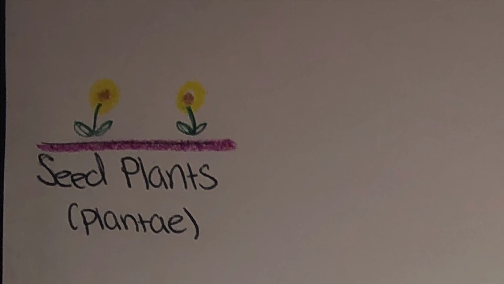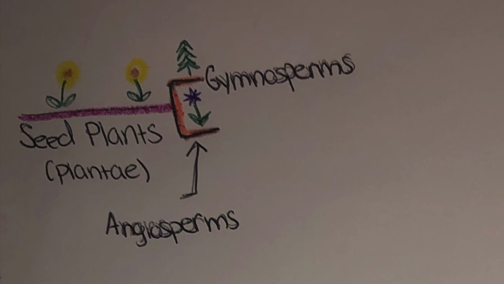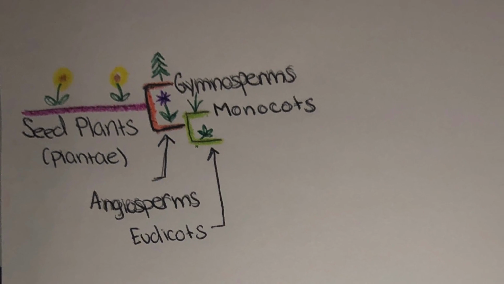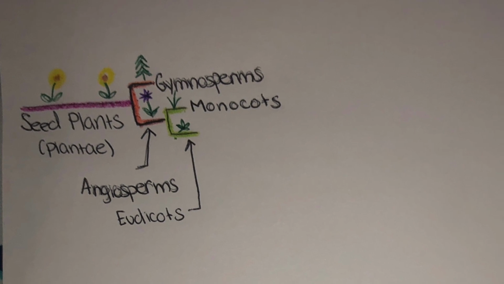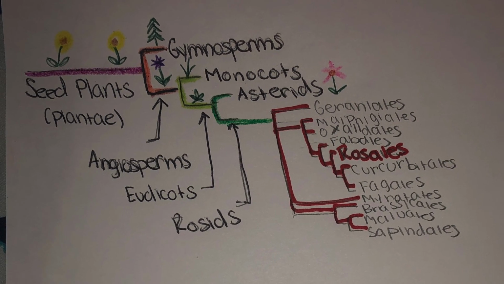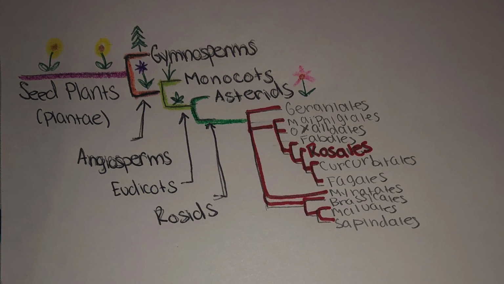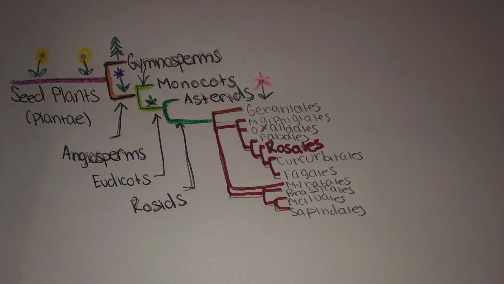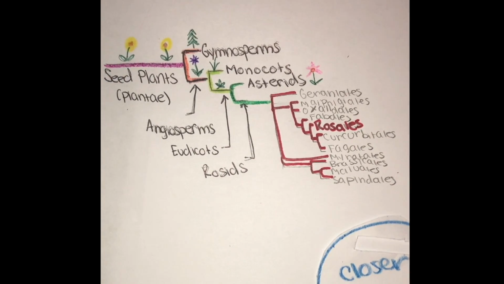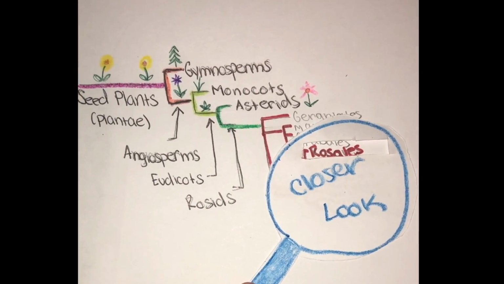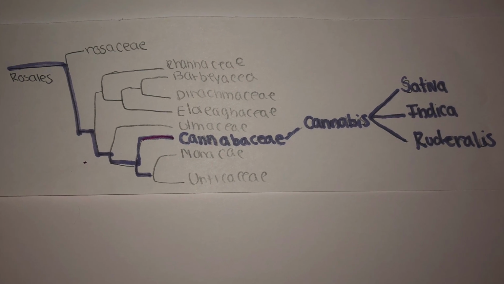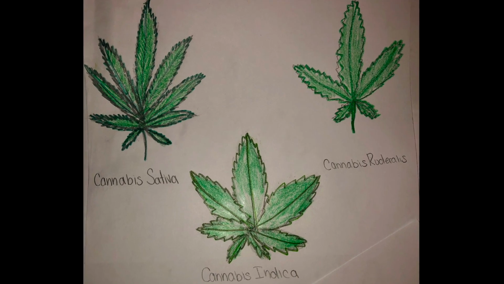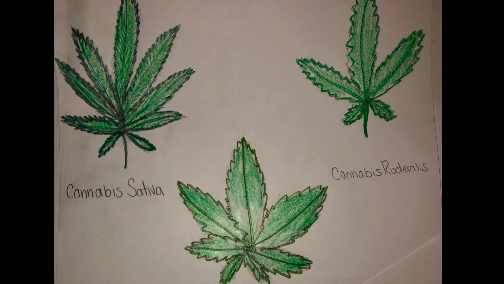It belongs to the kingdom Plantae. It is an angiosperm, which is a flowering plant. It is a eudicot, meaning it has tricolpate pollen with 3 or more pores set in furrows. It belongs in the monophyletic group with rosids, and in the order Rosales, which also includes roses, strawberries, apples, hops, and more. At a closer look of the Rosales, you will see that the genus Cannabis is in the Cannabisae family and consists of 3 species. The 3 species are Cannabis sativa, indica, and ruderalis.